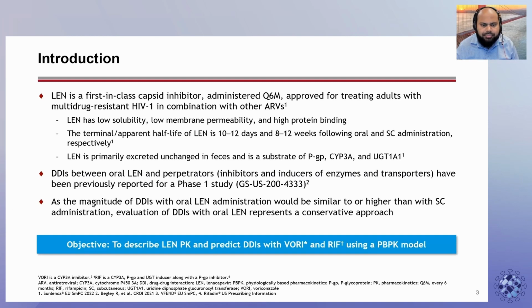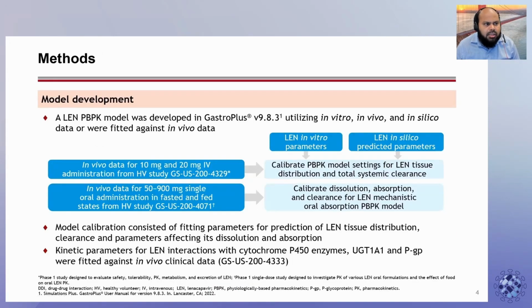A mechanistic absorption physiologically based PK model of Len was developed using GastroPlus version 9.8.3. The physicochemical and biopharmaceutical properties of Len were mostly from the available in vitro data, and any missing properties were in silico estimates from the model. In vivo data from the healthy volunteer studies were used for model development and calibration, which consisted of fitting parameters for prediction of Len tissue distribution, clearance, and parameters affecting its dissolution and absorption.